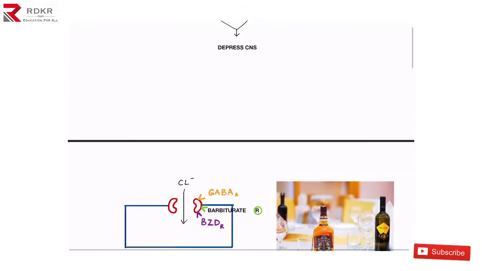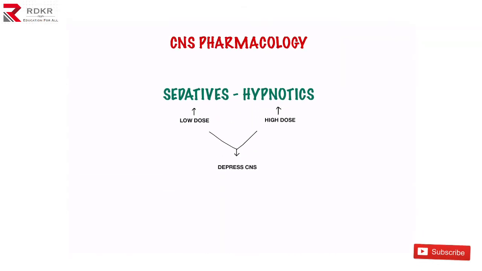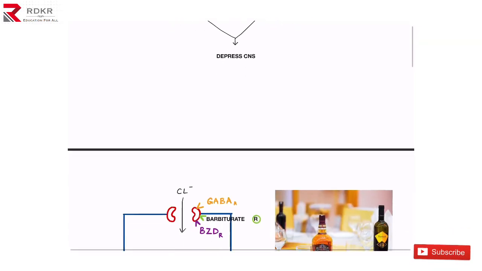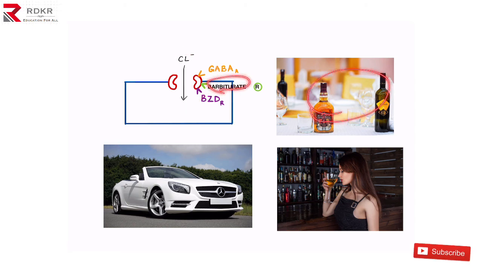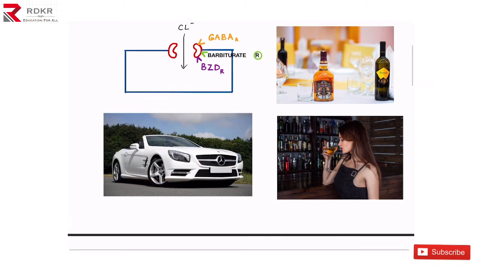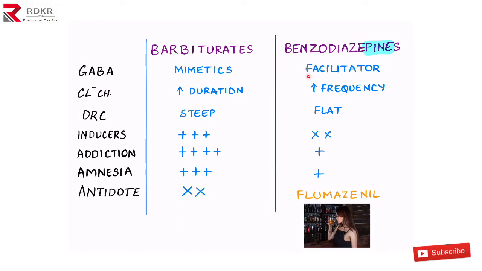So a quick review regarding the lecture. Sedative drugs like benzodiazepines or barbiturates, when given in low doses, cause sedation, and when given in high doses cause hypnosis. Both work by depressing the CNS with the help of the chloride channel. Just remember barbiturate as a bar and benzodiazepines as benz, and remember that story. The barbiturates are mimetics and your benz car facilitated you, and your benz car increased your frequency of visiting the bar. And there is another mnemonic: for all of the benzodiazepines, just remember the letter F. It is a facilitator, it increases the frequency, and the dose response curve is also flat.